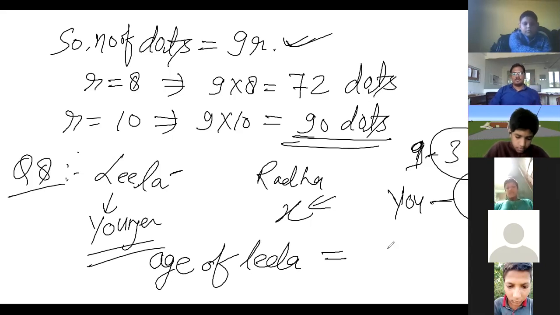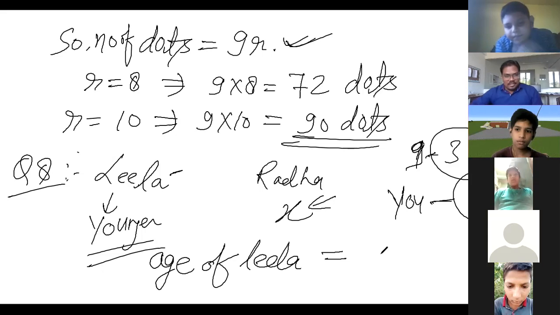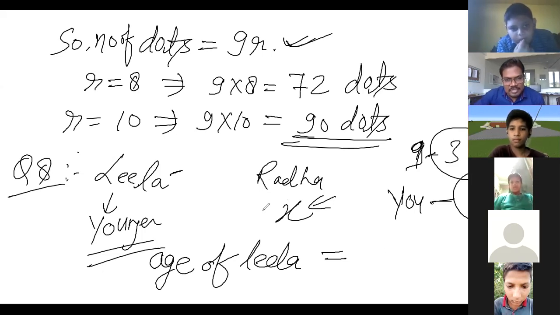That means what? Sir, tell once again. If Radha's age is X years and Leela is younger than Radha, the age of Leela?